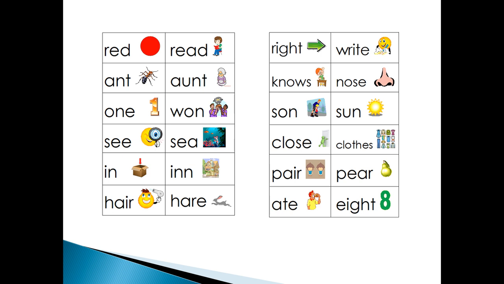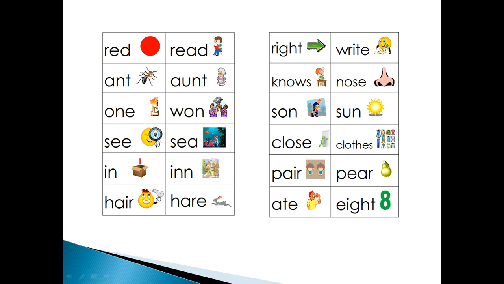You just look over the example here. Red. What is meant by this? It is a red color, isn't it? So R-E-D means red. And R-E-A-D, the girl is reading, isn't it? So the same pronunciation, red, red. Next one, you see in a picture, aunt. What is this? This is auntie. We have to pronounce the U as silent, so you pronounce it ant. A-N-T, ant. Another one is A-U-N-T. It is called aunt.